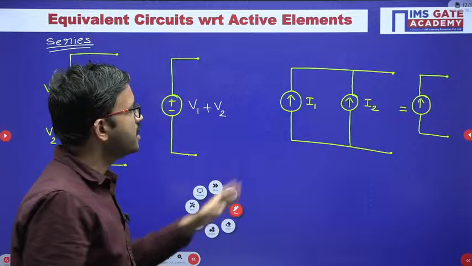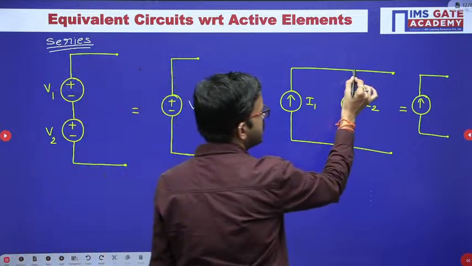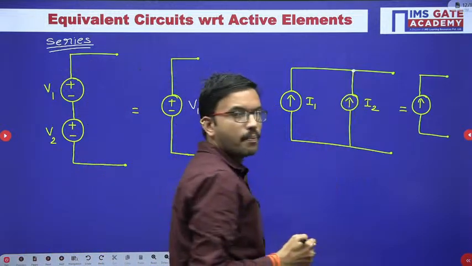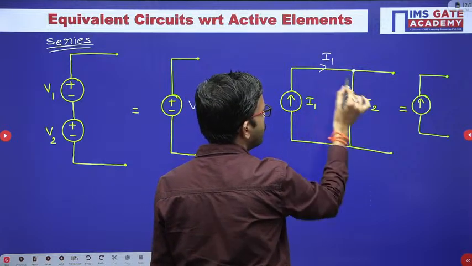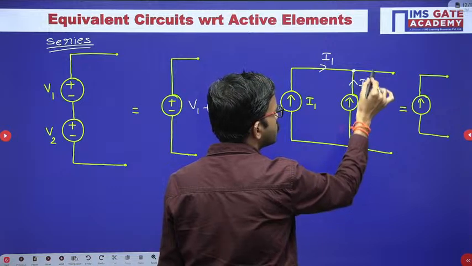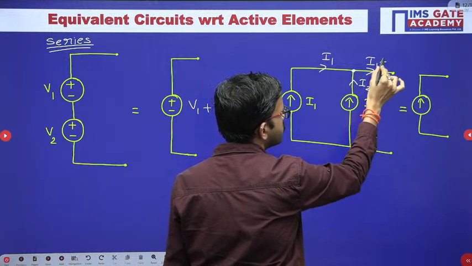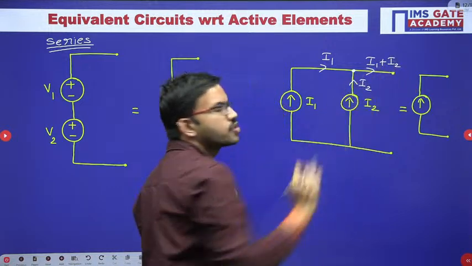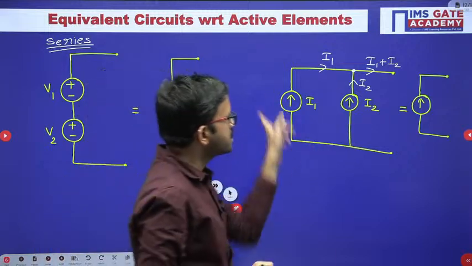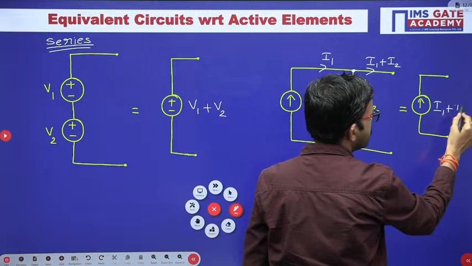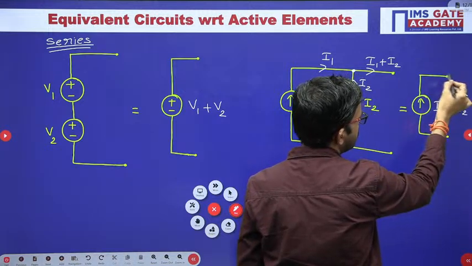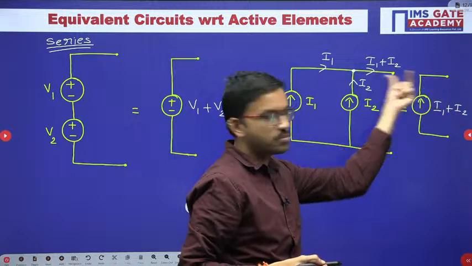Similarly, here you can apply KCL at this particular node. Here I1 current is coming, here I2 current is coming. So together I1 plus I2 should leave. That means if you want to represent this entire circuit as a single circuit, you can represent it as I1 plus I2, so that this current is flowing in this particular branch. This branch and this branch both are same, right?